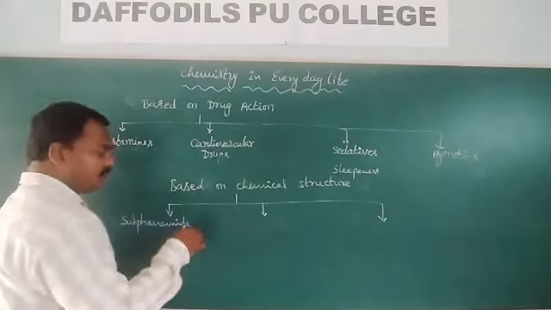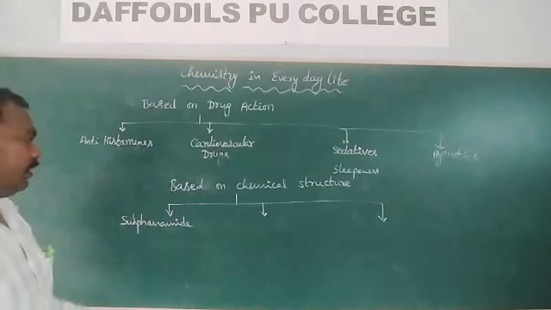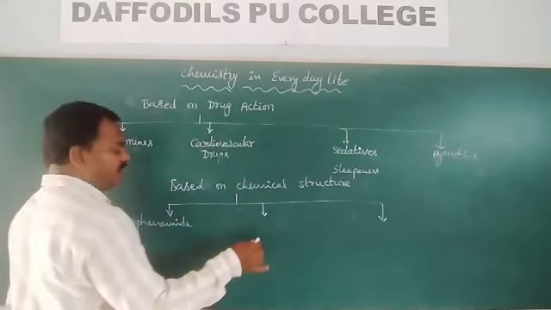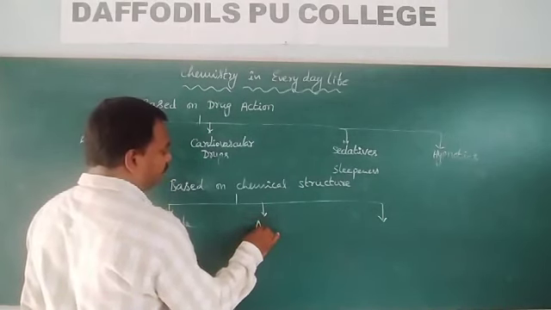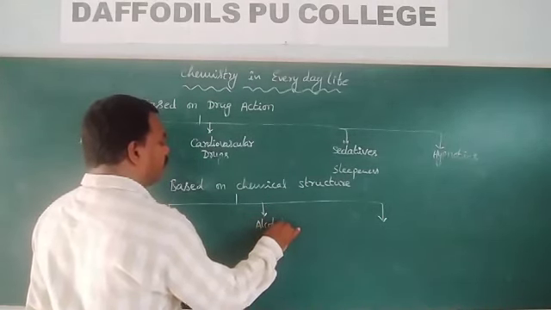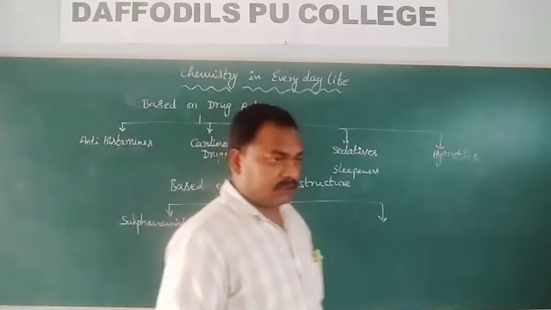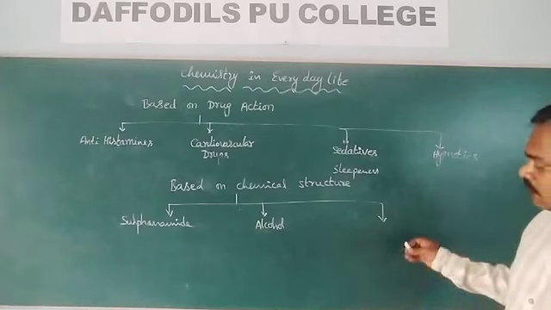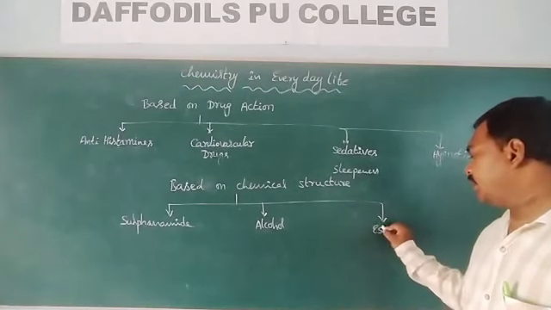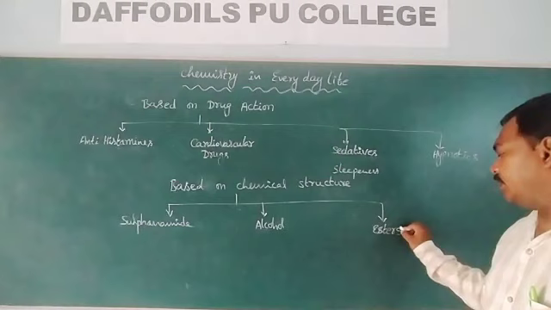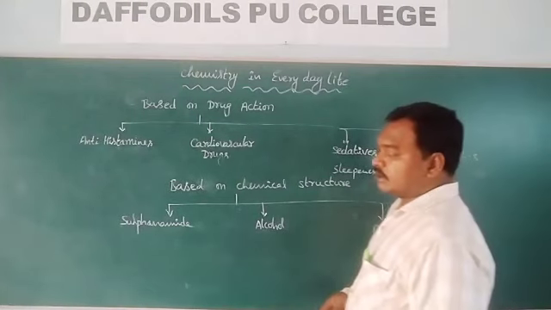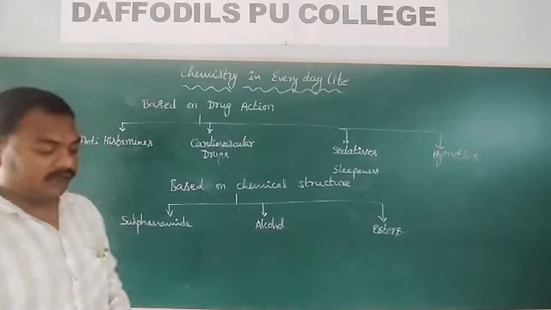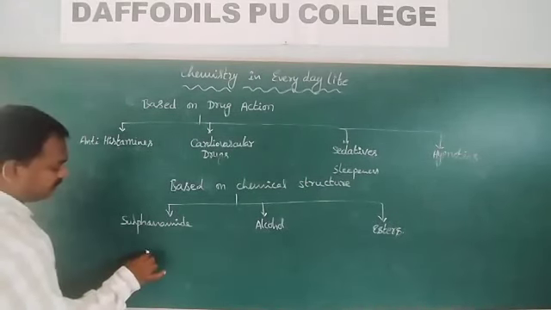Based on chemical structures, again drugs, that is medicines, are of different types: sulfonamide drugs, alcohol drugs, where one of the functional groups is alcohol, and esters drugs. Sulfonamide drugs contain the sulfonamide functional group, like this part is present.